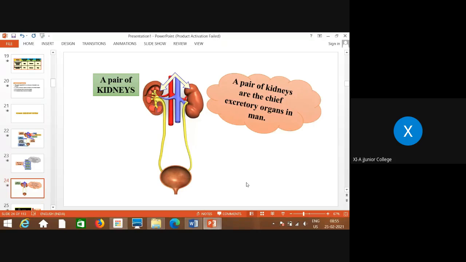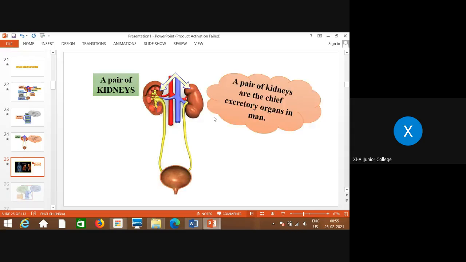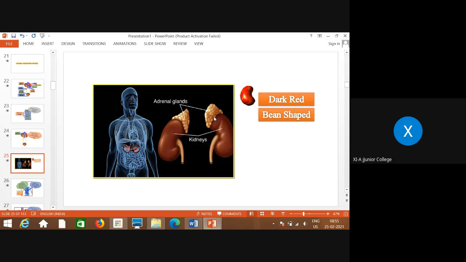We'll discuss all these parts stepwise. A pair of kidneys, this is one, and this is the second. These are the chief excretory organs in human beings. The color is dark red and the shape is bean-shaped, and they are covered anteriorly by adrenal glands.